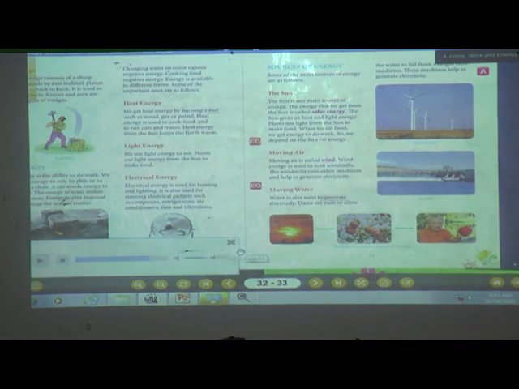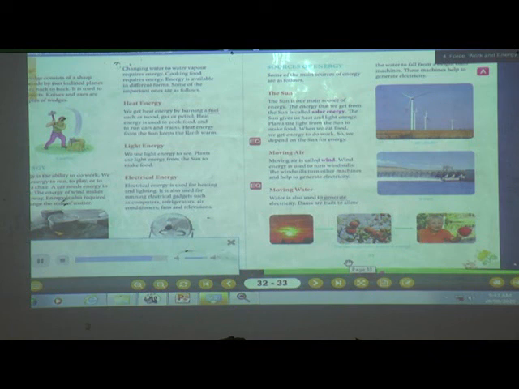Yes, let us read the lesson, sources of energy. Open page number 33. Sources of energy. Some of the main sources of energy are as follows. The sun. The sun is our main source of energy.